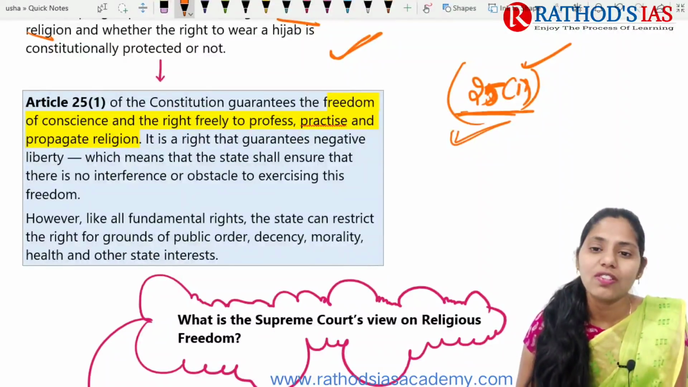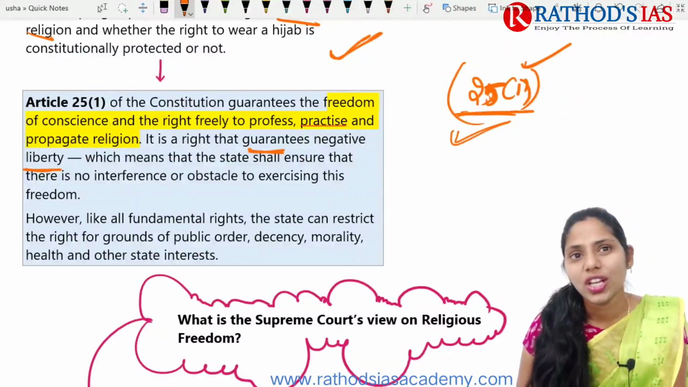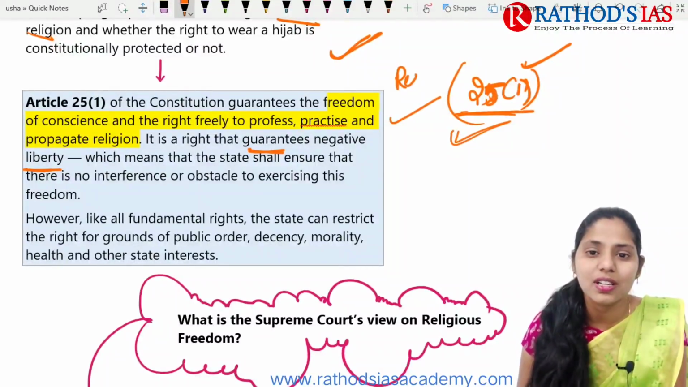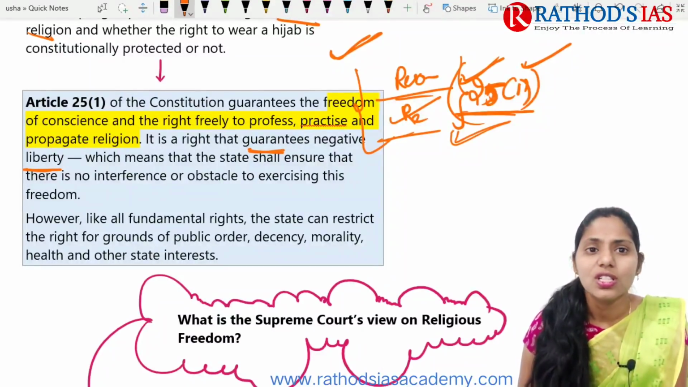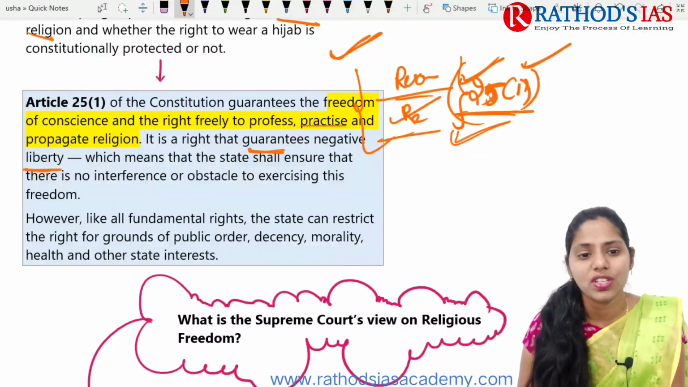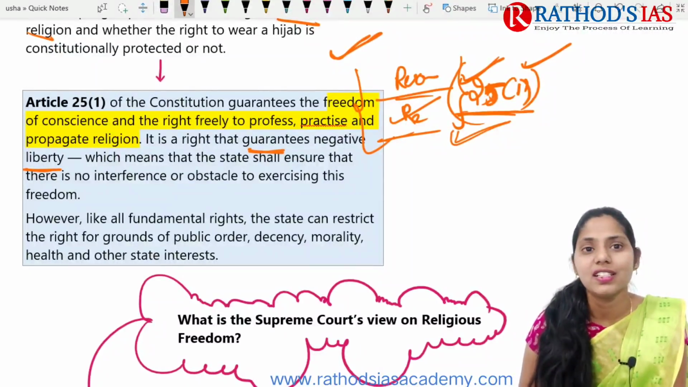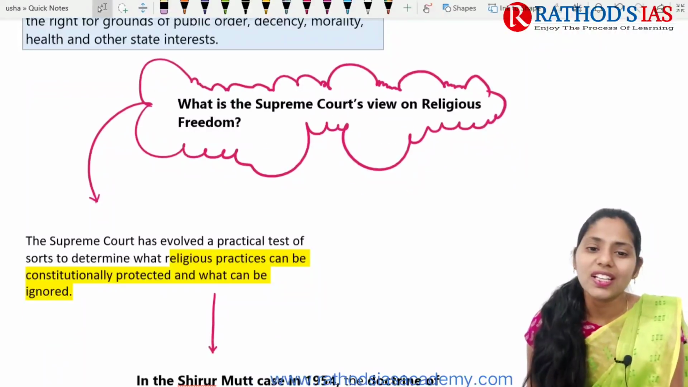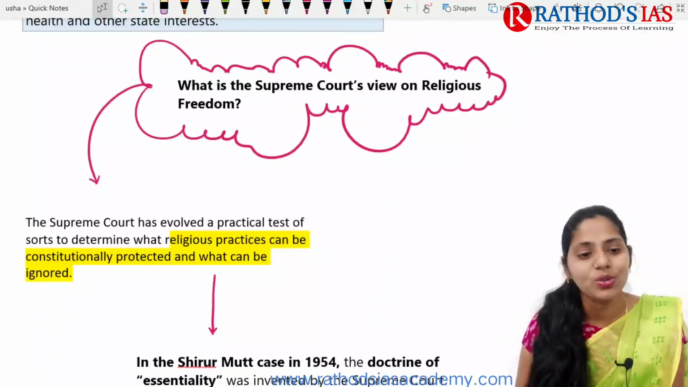This Article 25(1) also guarantees a negative liberty. Negative liberty means it is not absolute; there can be some reasonable restrictions imposed by the state. On which grounds can this right be restricted? On the grounds of public order, decency, morality, health, and other state interests. So the state can restrict this article. Now, what is the Supreme Court's view on this religious freedom, whether it is absolute or not?